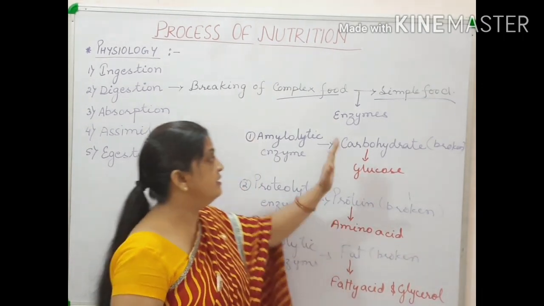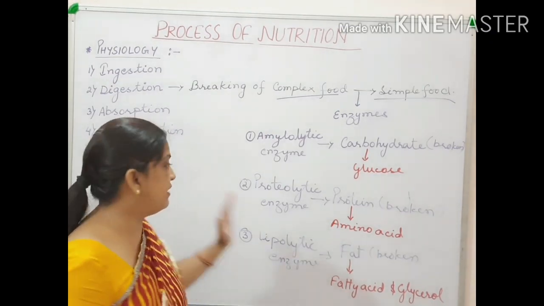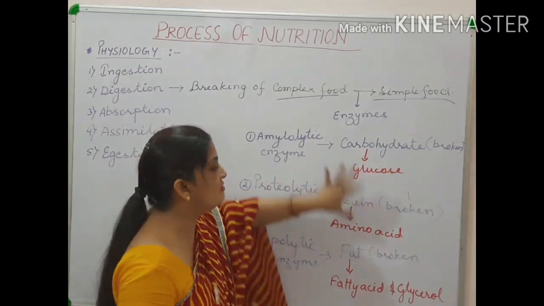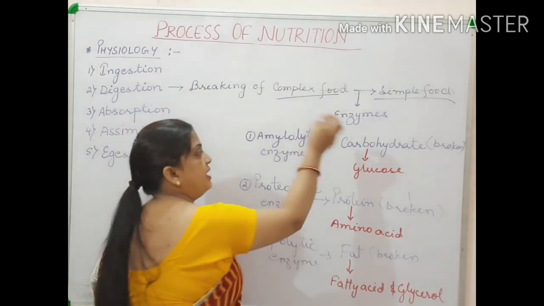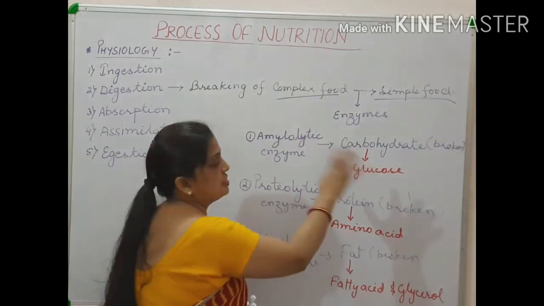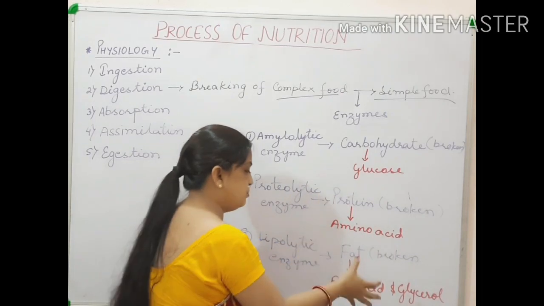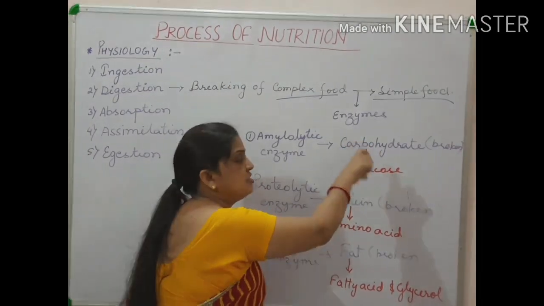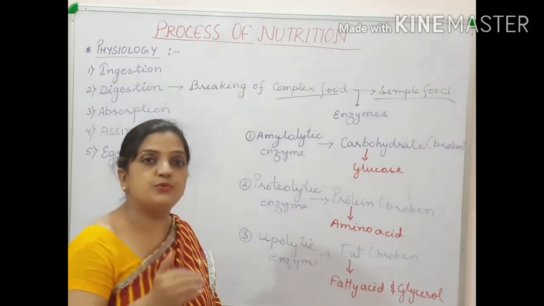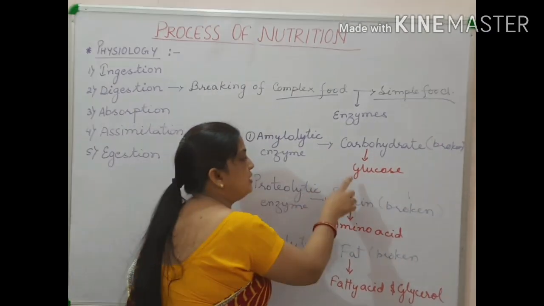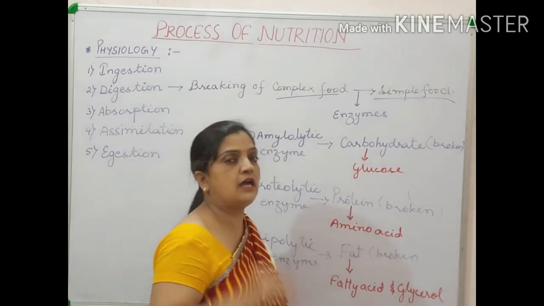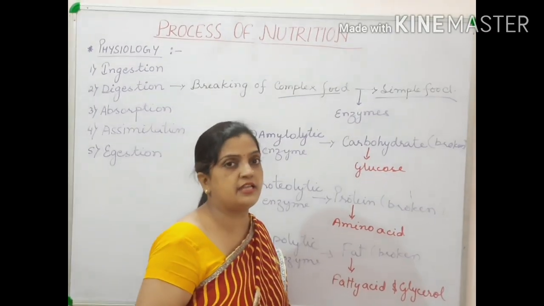But children, these steps, whatever I have said now, are not very simple. It is not a one-step process where I take carbohydrate in the mouth and it changes into glucose. Protein, amino acid. There are a large number of steps, chemical reactions taking place in between. From carbohydrate to glucose, a large number of conversions and chemical reactions take place.